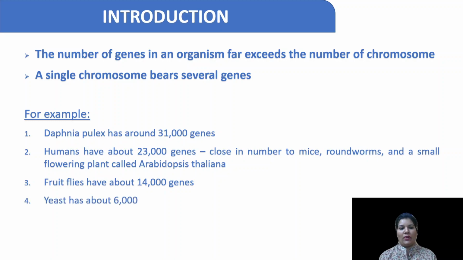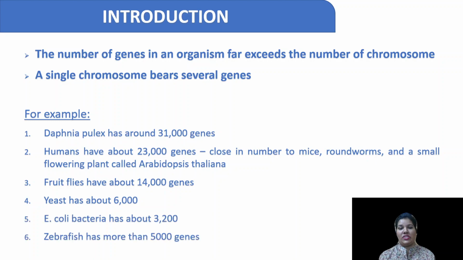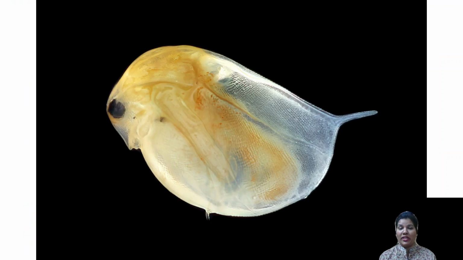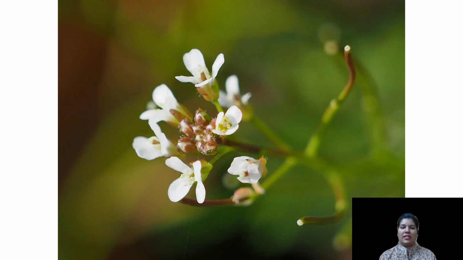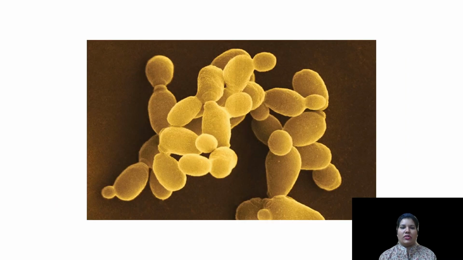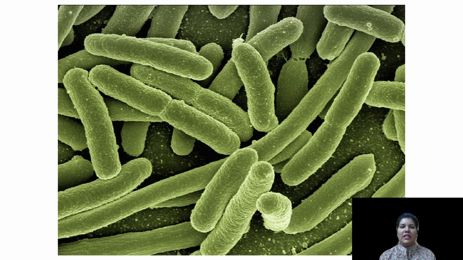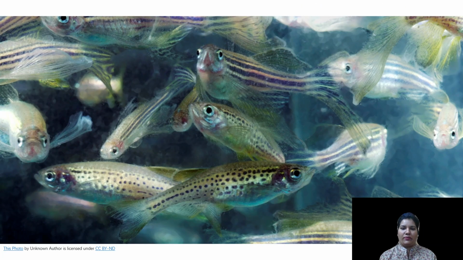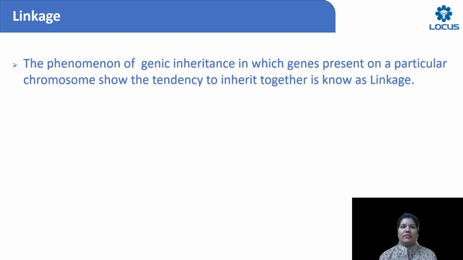Then yeast, which is a fungi, it has 6,000. E. coli, which is a bacteria, it has 3,200, and zebrafish, it has 5,000 genes. So the point is, there are more genes and less chromosome. Now, if you look onto the screen, children, this is Daphnia pulex, very sweet, or you can say a cute animal. And this is the flowering plant I was talking about, and that's fungi, that's E. coli, and that's zebrafish. Let's get into linkage.